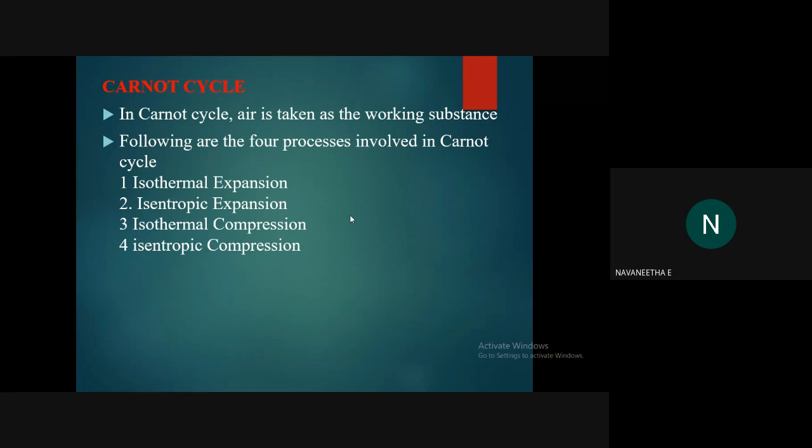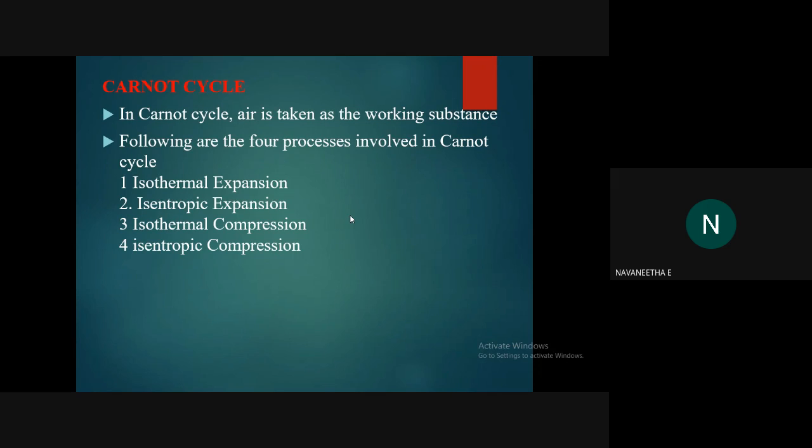Isentropic expansion, isothermal compression, and isentropic compression. Okay, what does isothermal expansion mean? What does an isothermal process mean? What is the condition? Temperature remains constant. The temperature will be constant throughout the entire process. Such types of process are called isothermal processes.